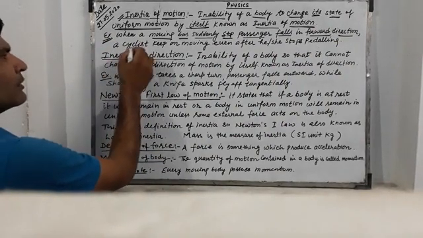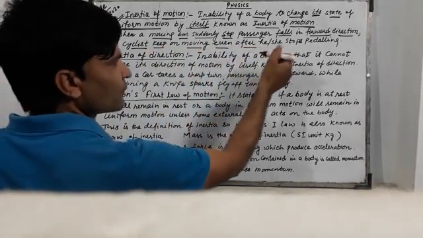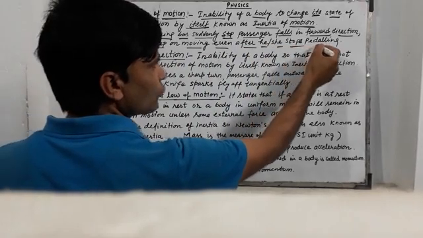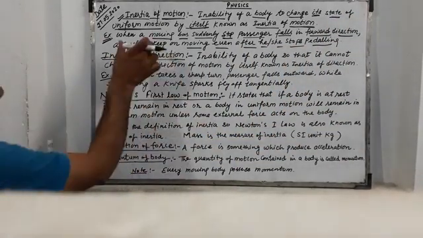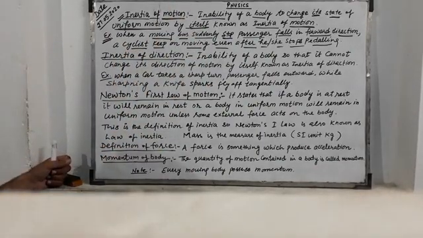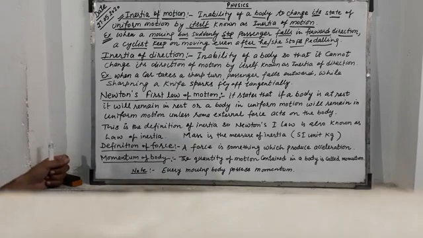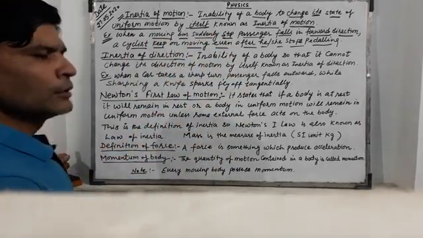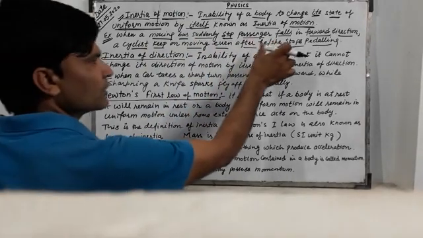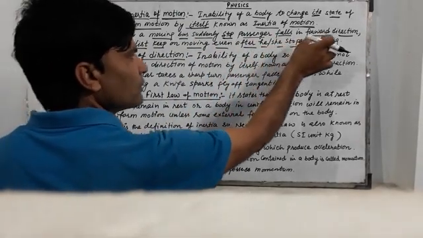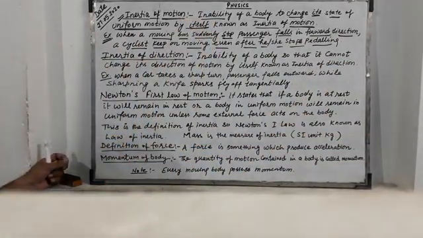Another example is a cyclist who keeps on moving even after he or she stops pedaling. The cyclist keeps moving due to inertia of motion, because the cyclist is in motion.